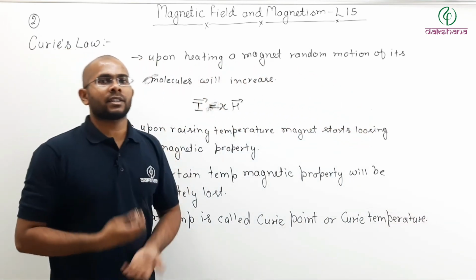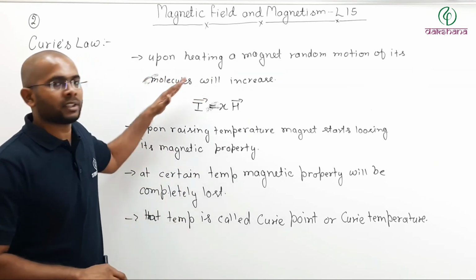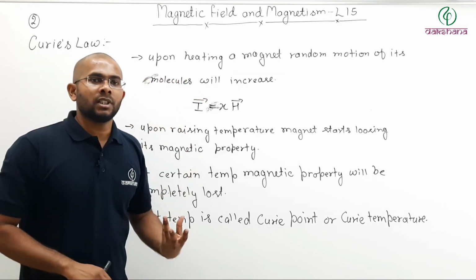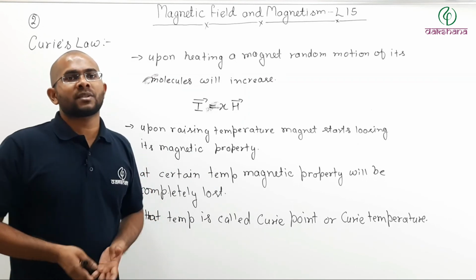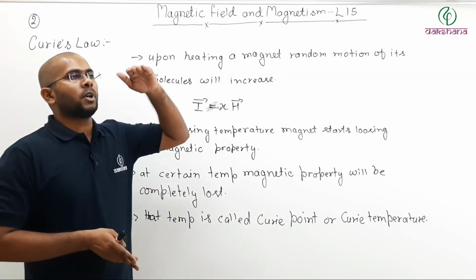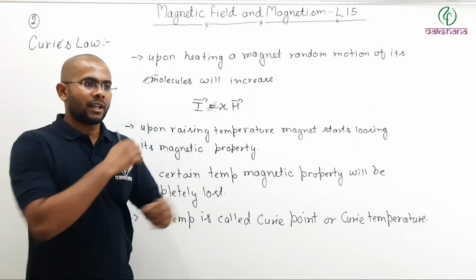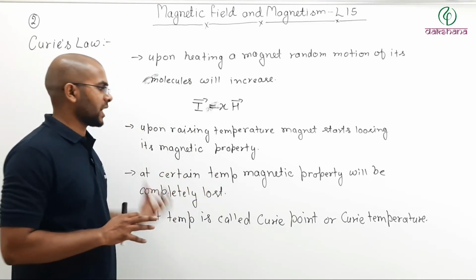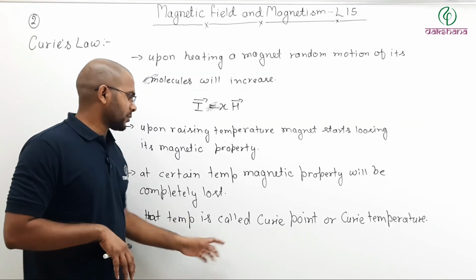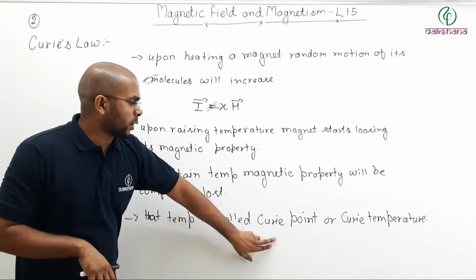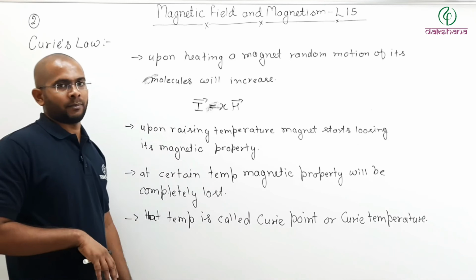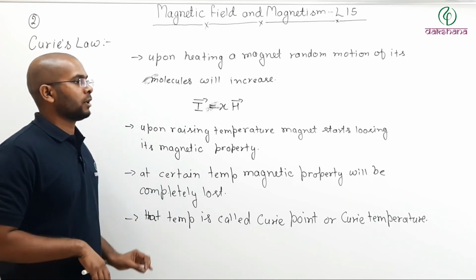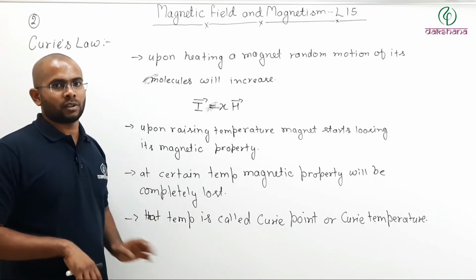So what will happen? You start increasing temperature, random motion increases. Due to random motion, the magnet starts losing its magnetic property, and upon a certain temperature, random motion is so much that it completely loses its magnetic property, and that temperature is known as Curie point or Curie temperature. Pause the video, note it down, then we will solve a question based on this.